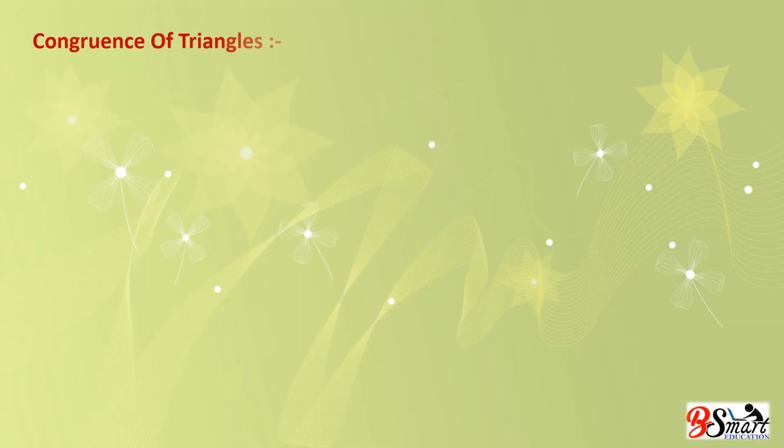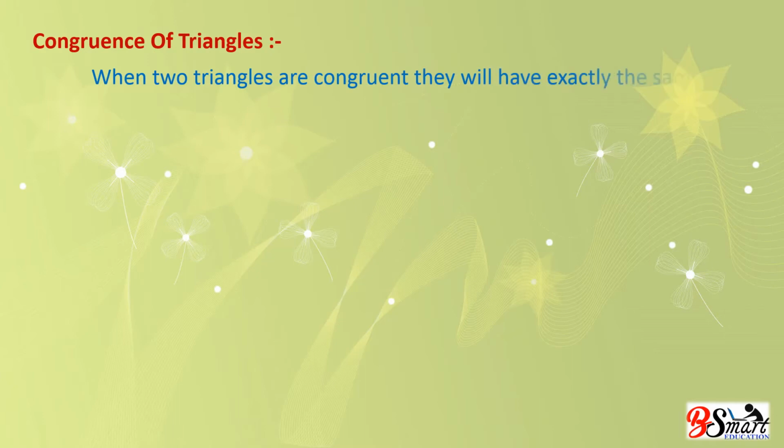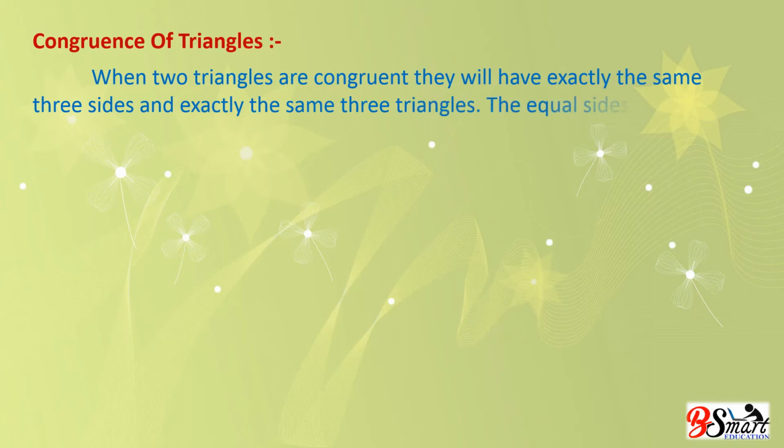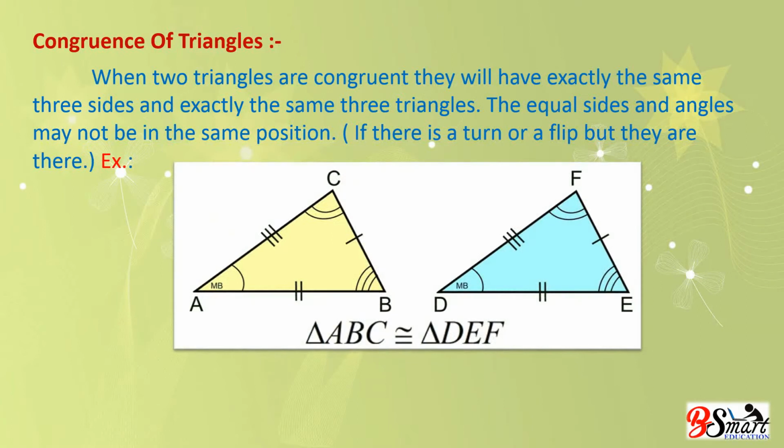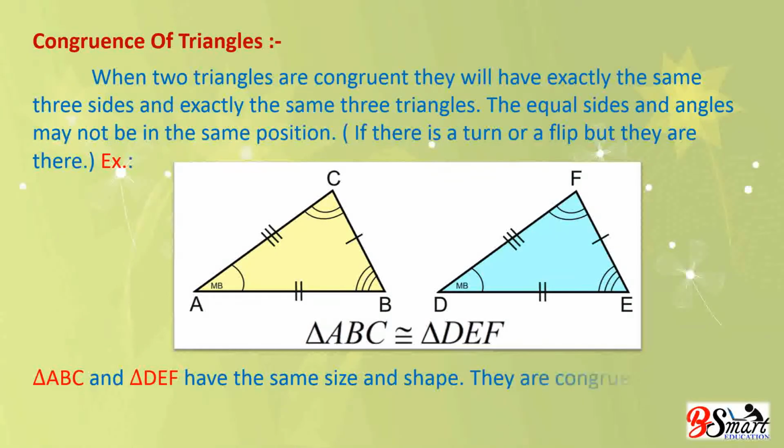Our next topic is congruence of triangles. When two triangles are congruent, they will have exactly the same three sides and exactly the same three angles. The equal sides and angles may not be in the same position if there is a turn or a flip, but they are there. In other words, we can say two triangles are congruent if they are copies of each other and when superposed they cover each other exactly.